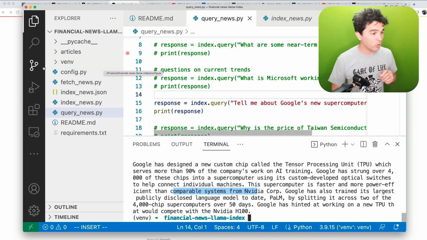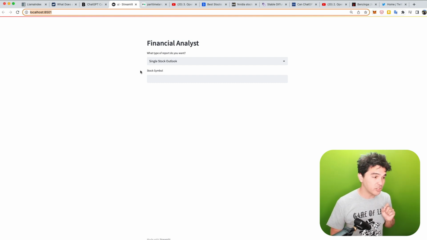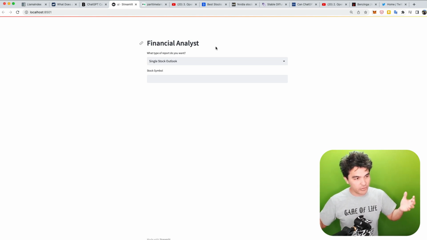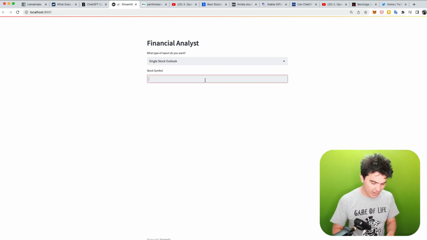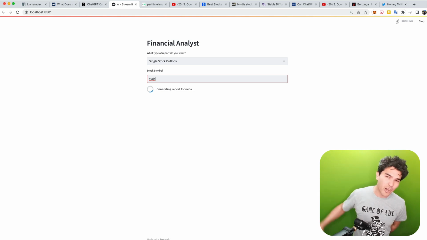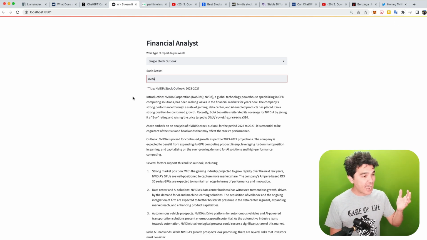Not only are we going to write this program, we're going to build upon that and create a user interface using Streamlit. And so I'm going to generate a report based on all the news it reads, so I can get an outlook. So I'm going to specify I want a single stock outlook for NVIDIA stock, for instance, and I can do that, and it's going to generate a report based on hundreds of news articles that we fetched from last week. And just like that, I have a report.